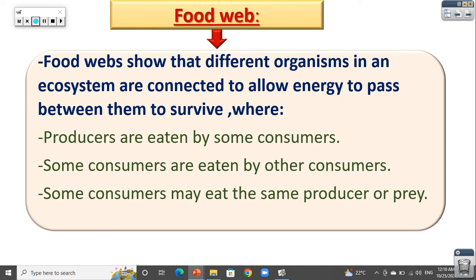As we said before, the eagle and the owl can eat the same producers or the same prey. So the eagle and the owl, both of them can eat what? They can eat rabbits, mice, and snakes. So they have common prey.